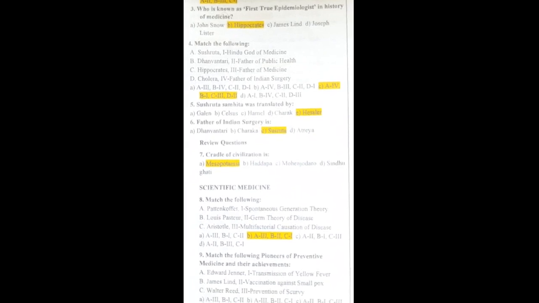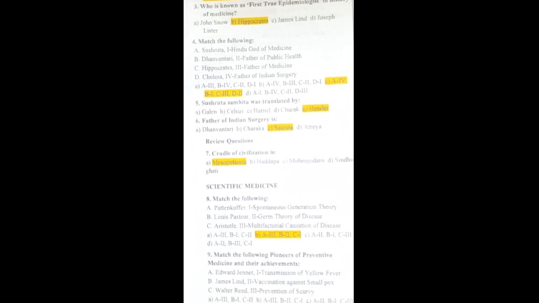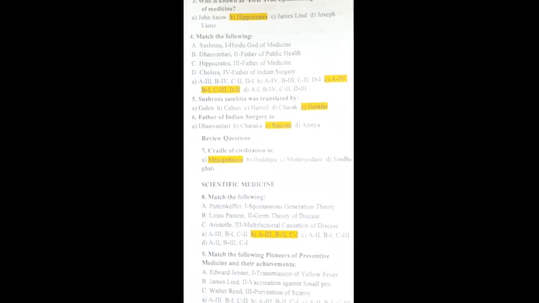Susruta Samhita is the father of Indian surgery. Dhanvantari is Hindu god of medicine. Hippocrates is father of medicine. Cholera is father of public health.